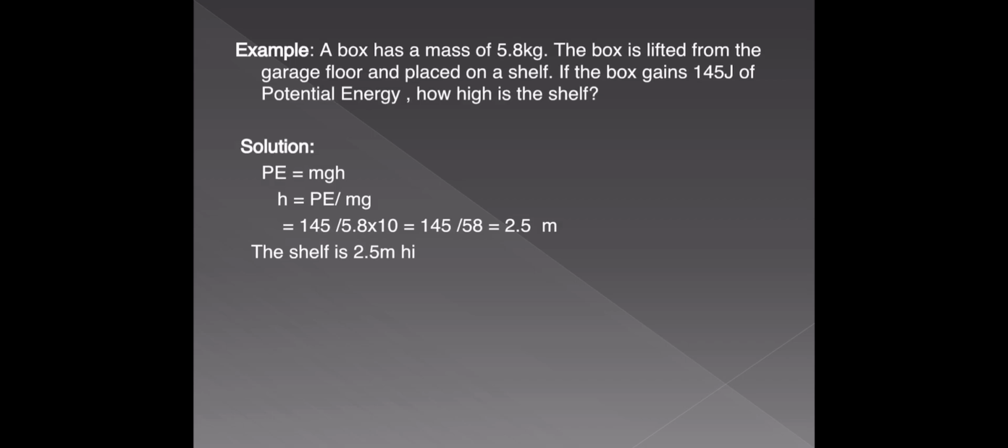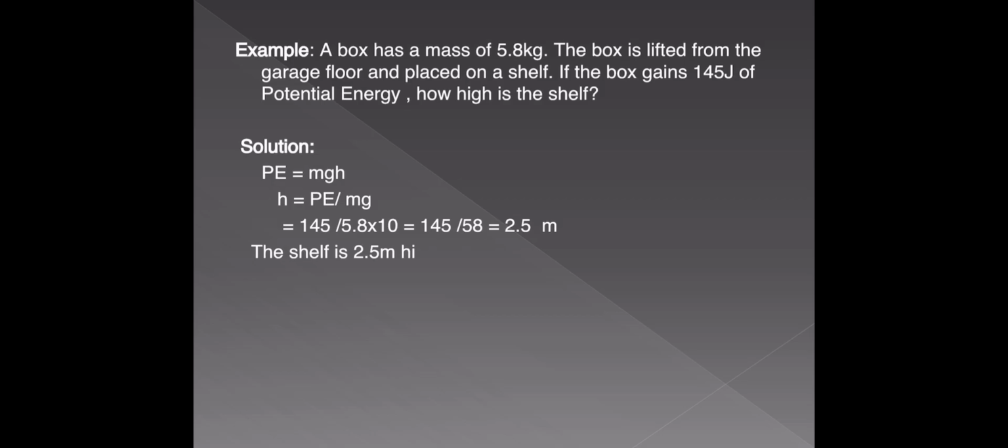From PE equal to mgh, we get h is equal to potential energy by mg. After substituting the given data, PE is 145, m is 5.8, g is 10. So we get the height is 2.5 meter. So what can we say? The shelf is 2.5 meter high. Okay, so this is about potential energy.